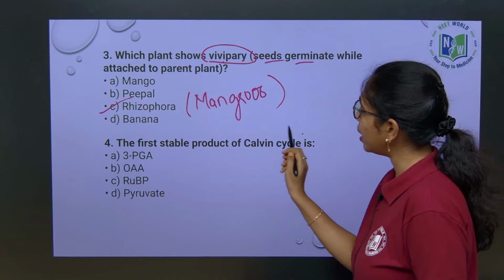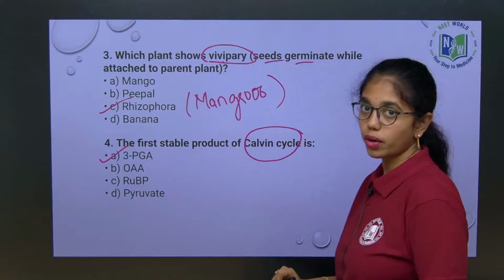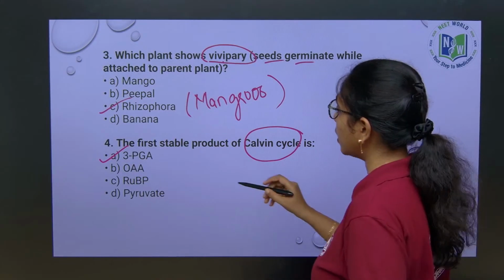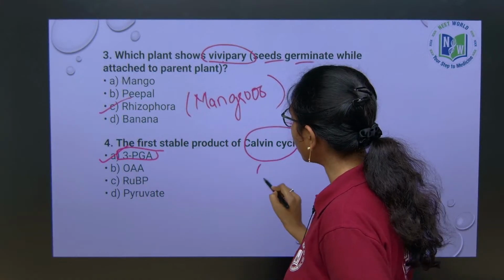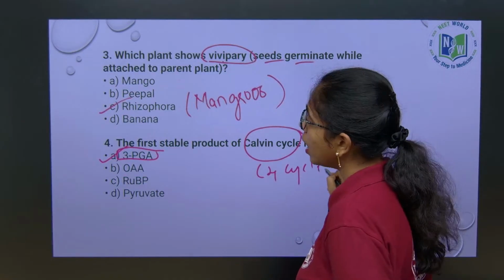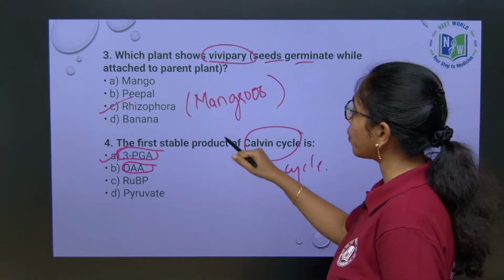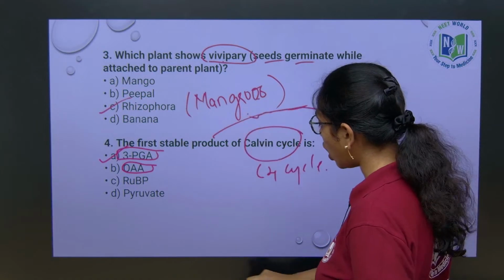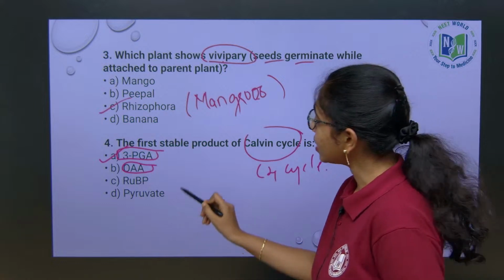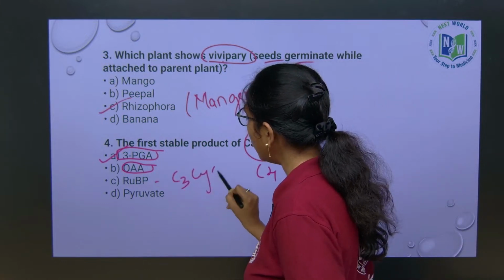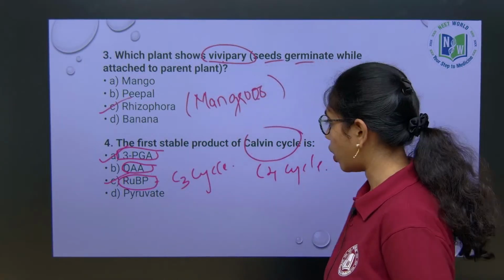The first stable product of the Calvin cycle is 3-phosphoglyceric acid. If the question is the first stable product of the C4 cycle, then your answer should be oxaloacetic acid. If the question is the first carbon dioxide acceptor for the C3 cycle, then you have to consider ribulose bisphosphate.